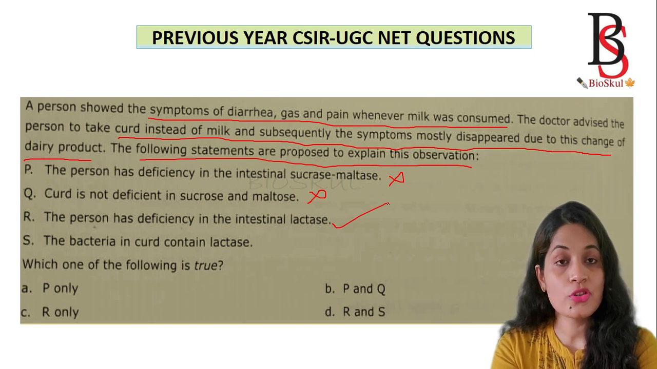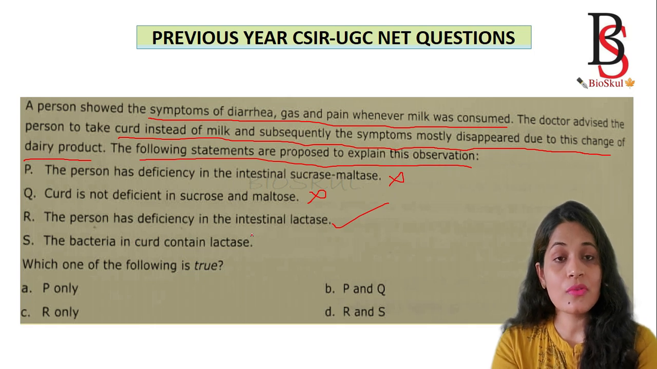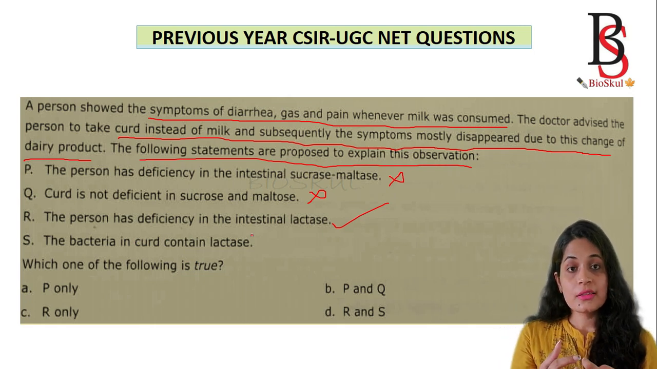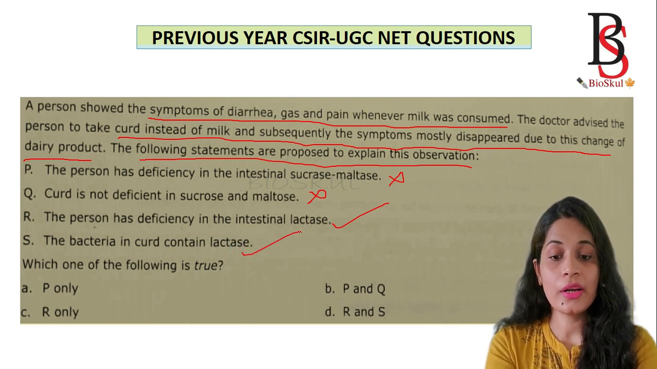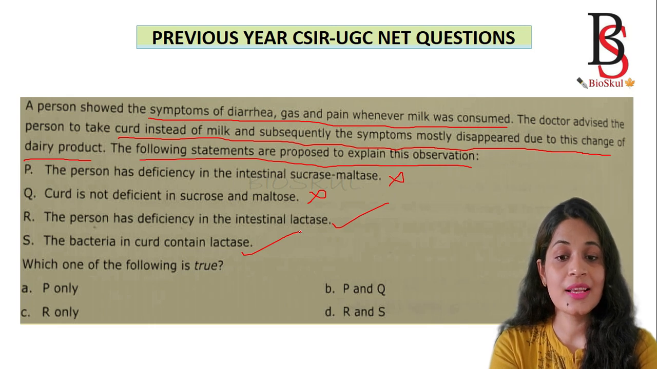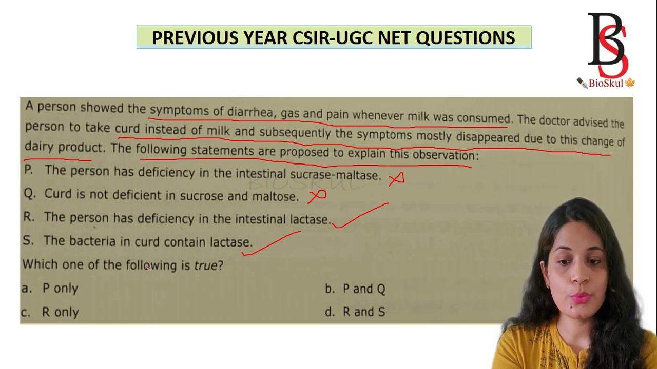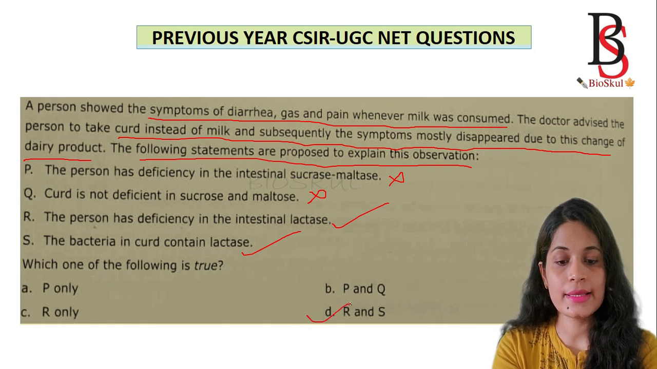Yes, the person is lacking the intestinal lactase, and that's why when the person takes milk, it cannot be digested. And the bacteria in curd contain lactase, so that helps in the digestion process. So which of the following is true? The true statements are R and S. That is, option D is the correct answer.